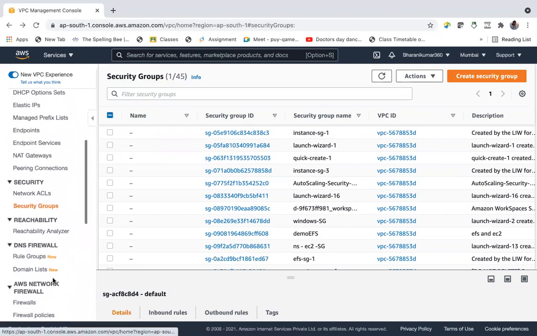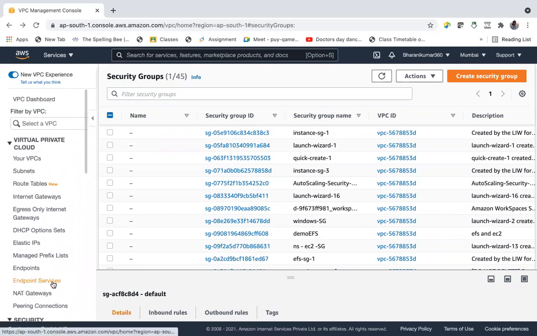And then we have peering connection, right? Okay, just give me a minute, guys.